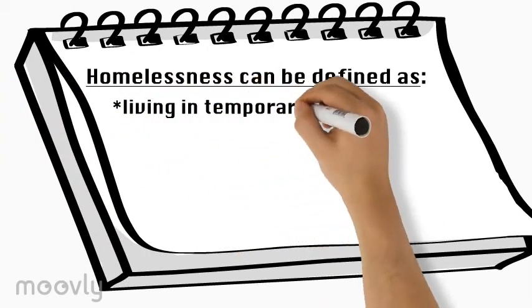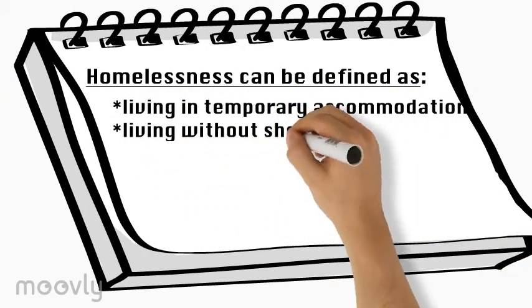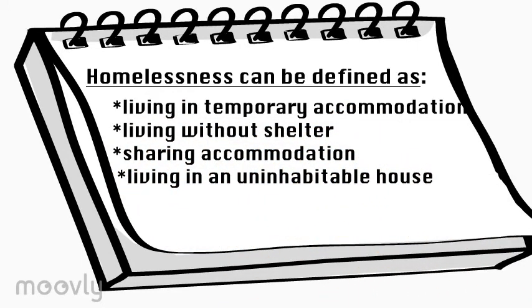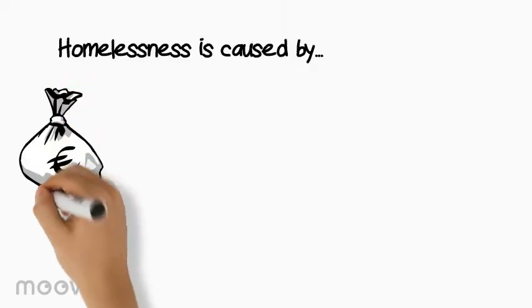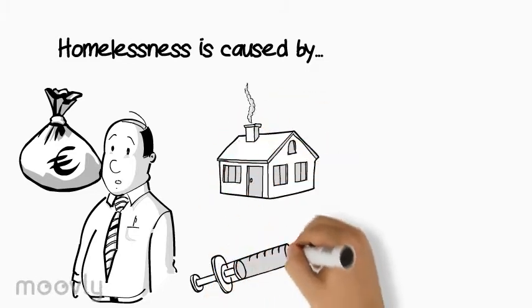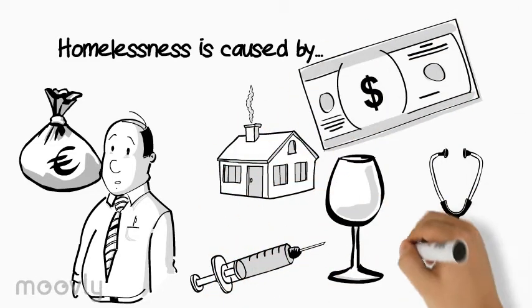Homelessness can be defined as living in temporary accommodation, living without shelter, sharing accommodation, or living in an uninhabitable house. Homelessness is often caused by poverty, unemployment, lack of affordable housing, drug and alcohol abuse, gambling, and mental illness.